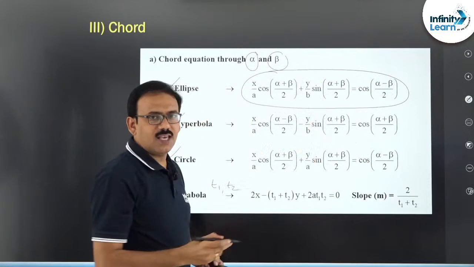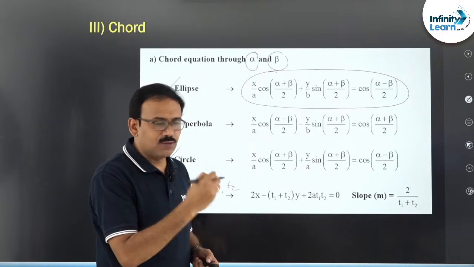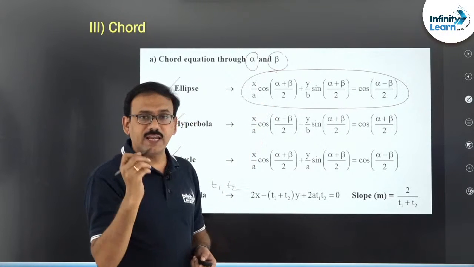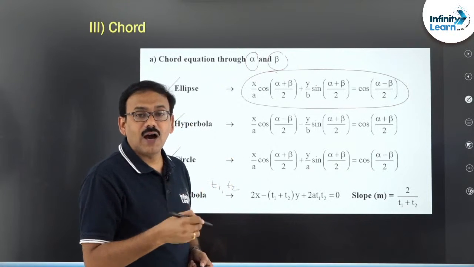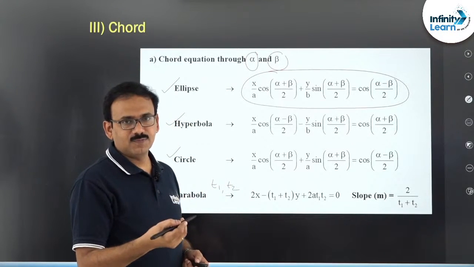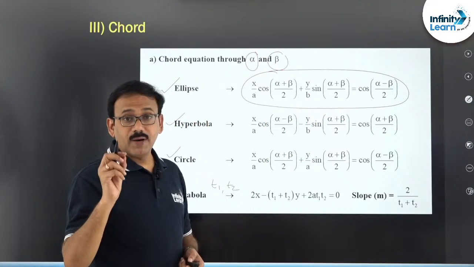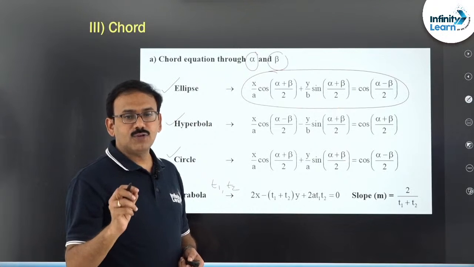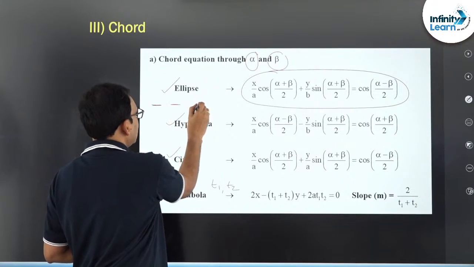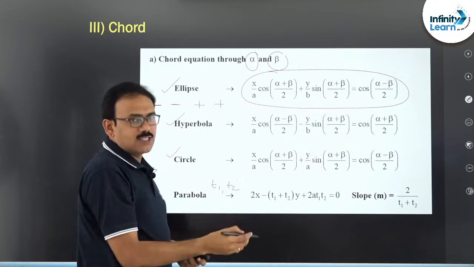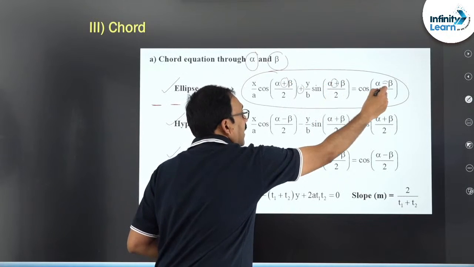What is the formula? x by a into cos of (alpha plus beta) by 2 plus y by b into sin of (alpha plus beta) by 2 is equal to cos of (alpha minus beta) by 2. Do remember, all plus but here minus. But for the hyperbola, you try to remember like this, let me write here minus, minus, plus, plus. There are 4 symbols, friends. Here plus, plus, plus, minus.